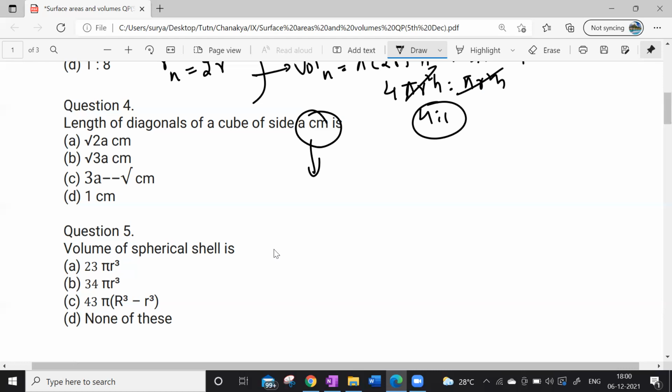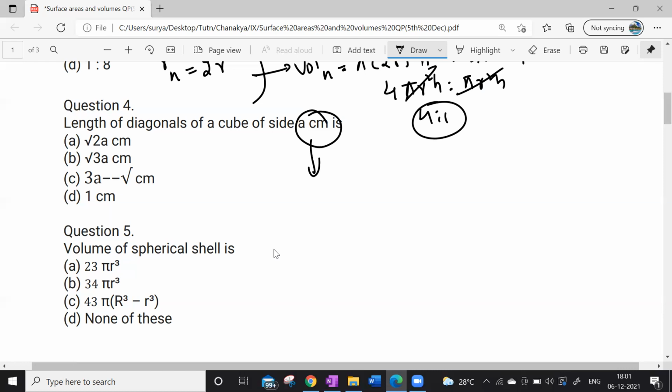Yes, root 3a centimeters. Sir, I know the formula, sir, but I don't know the justification. How root 3a? Can you please tell me? Sir, I learned the formula, but I didn't learn the justification. Okay. Any one of you please explain this? Choice is yours. The Pythagoras theorem.